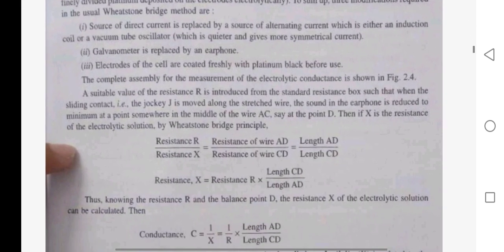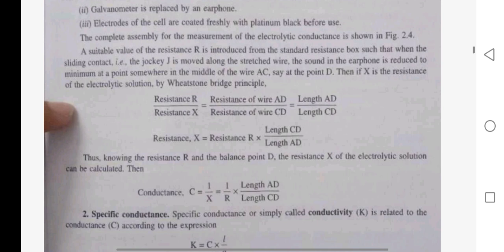A suitable value of the resistance R is introduced from the standard resistance box such that when the sliding contact, the jockey J, is moved along the stretched wire, the sound in the earphone is reduced to a minimum at a point somewhere in the middle of wire AC, say at the point D. Then, if X is the resistance of the electrolyte solution, by the Wheatstone bridge principle, resistance R upon resistance X is equal to resistance of wire AD upon resistance of wire CD.